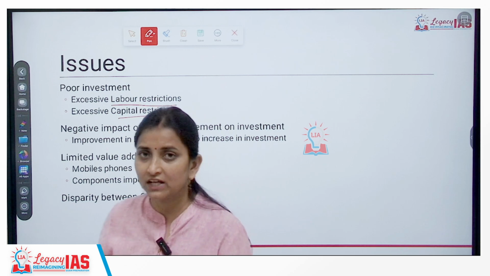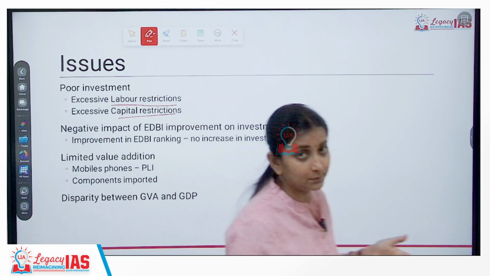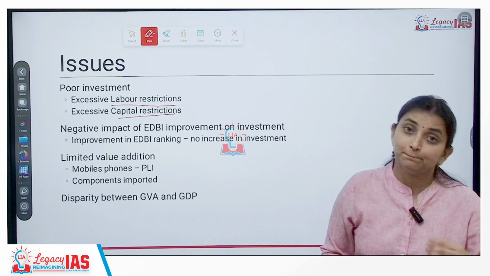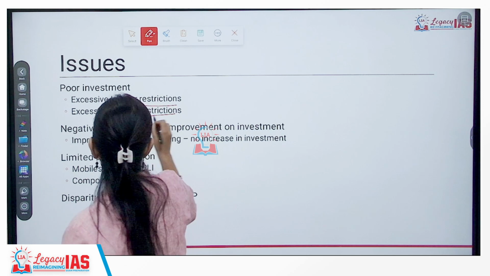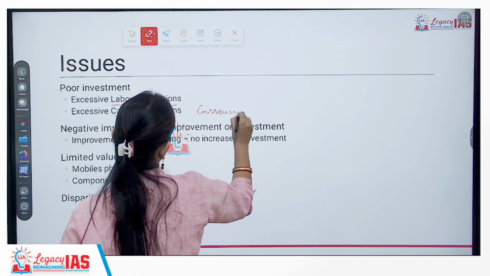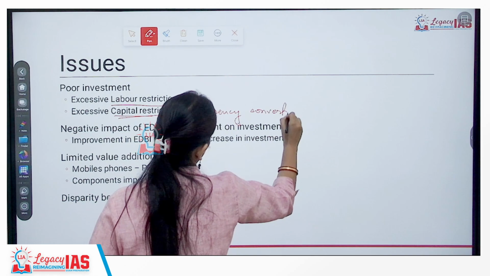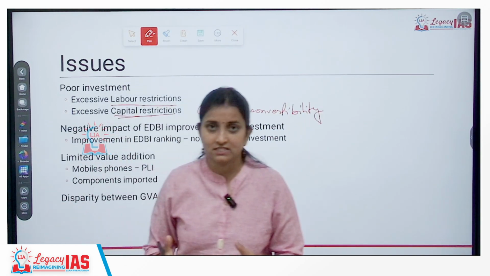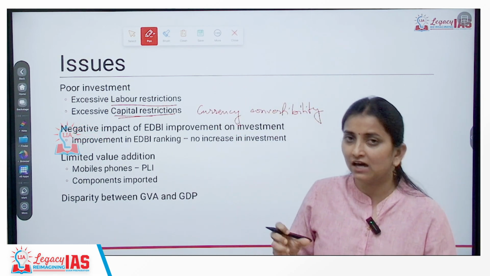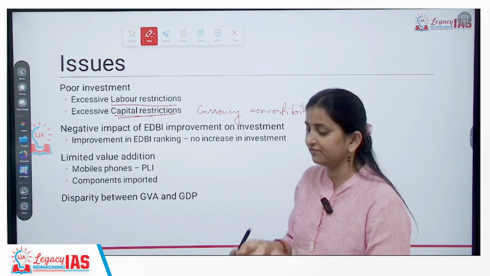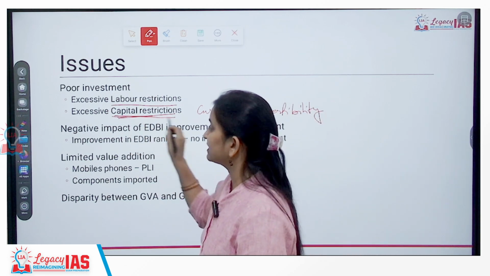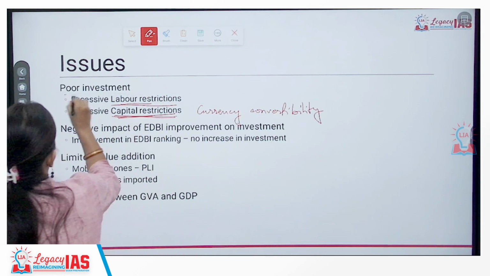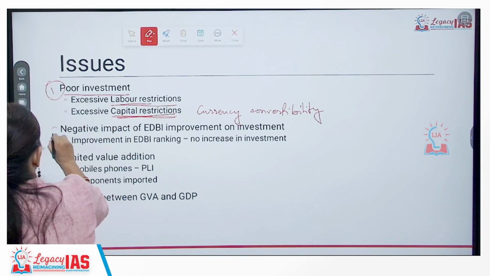Let's say we do not have full capital account convertibility or current account convertibility. So we are not allowing any currency moving into India to get converted completely. That currency convertibility is one problem. Secondly, the RBI is manipulating the presence of currency, be it domestic or foreign currency, which also affects the exchange rate, and which also creates capital restrictions. Plus, tax-related restrictions are also there. Labor restrictions are also overall leading to poorer investment in the manufacturing sector.